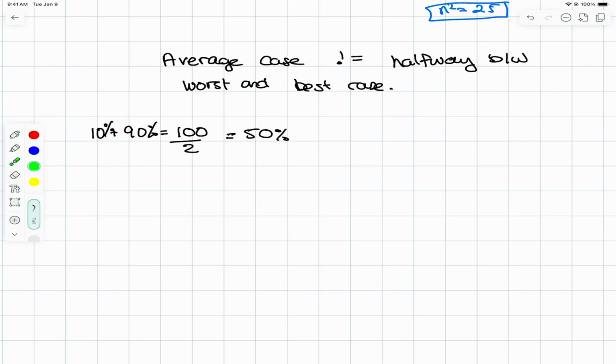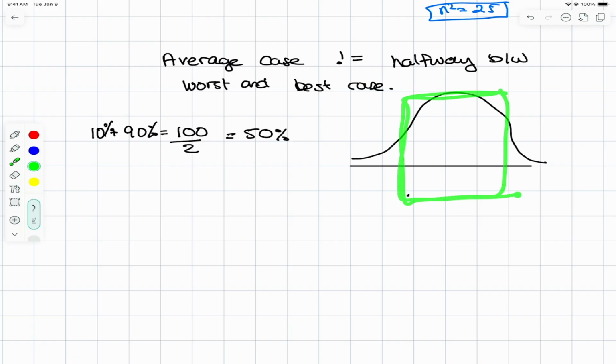So when we're talking about average case, we're not talking about halfway points. We're not talking about allowing our data to be susceptible to outliers like this. That's why the word average is a little bit sketchy to use here. And more often than not, I try to also use the word typical case. Because what we actually want to do is consider a graph that looks like this. Some of our data, like already in sorted order, is over here. And some of our data in reverse sorted order is over here. But the bulk of the work that we do will happen over here in the average scenario.